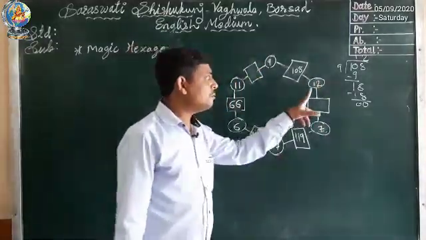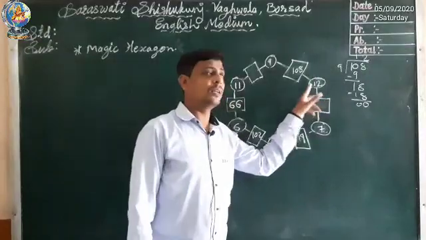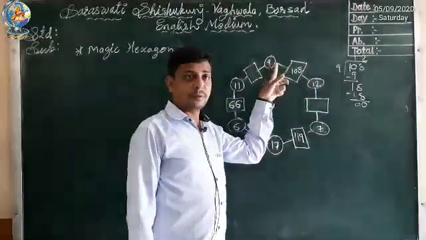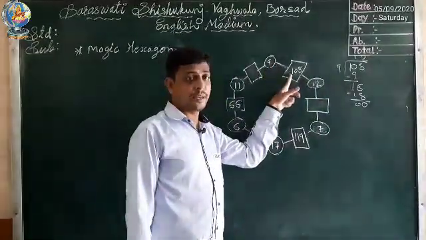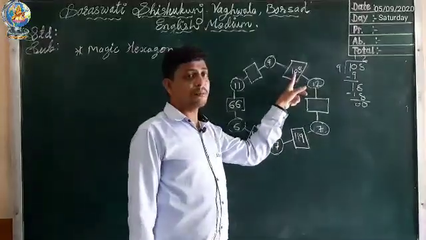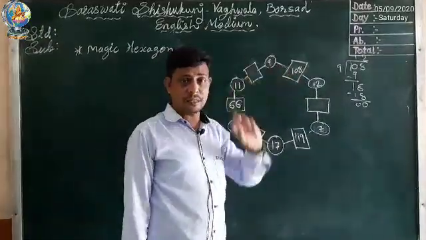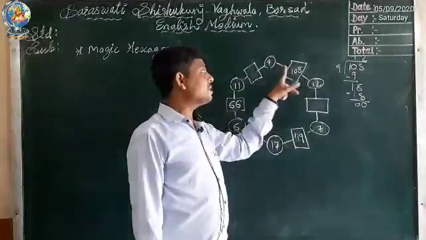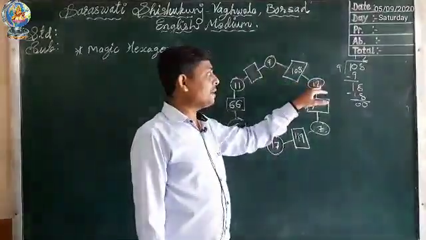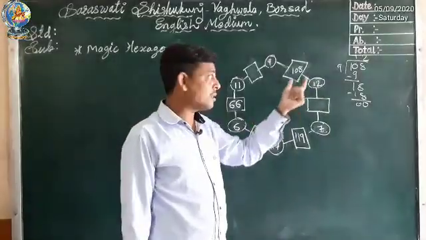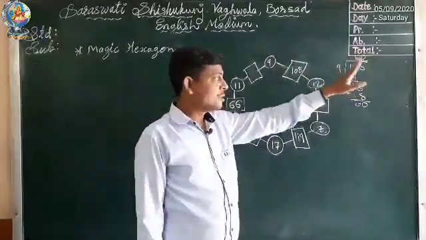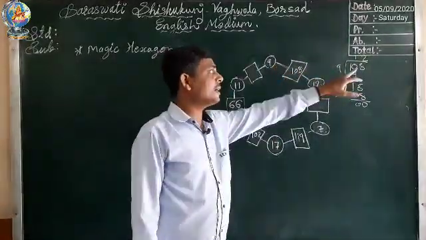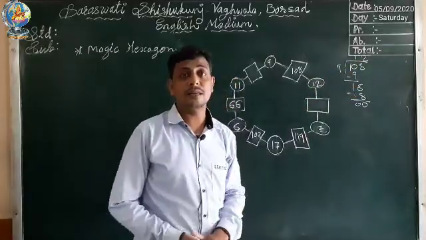Understood? Whenever you are going to find a circle, and one circle number and one square number are given, at that time you have to divide the square number by the given circle number, here 9. Here in the square the number 108 is there and in the circle 9, but we are finding the next circle, which has no answer. So for that we have to divide. 108 divided by 9, we get 12. So we write 12 in the circle.